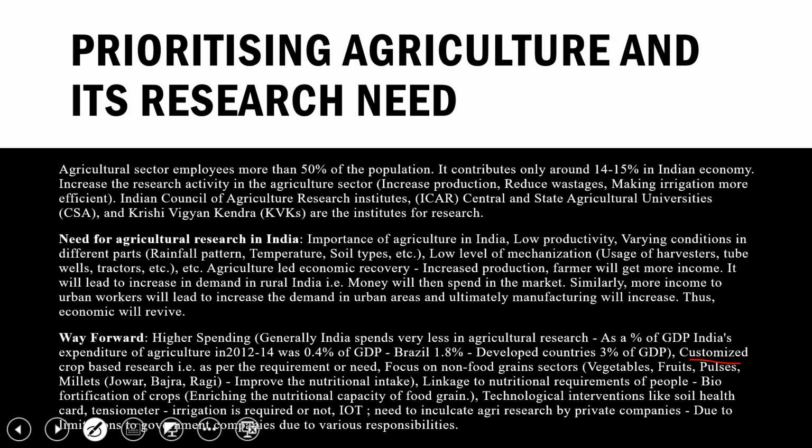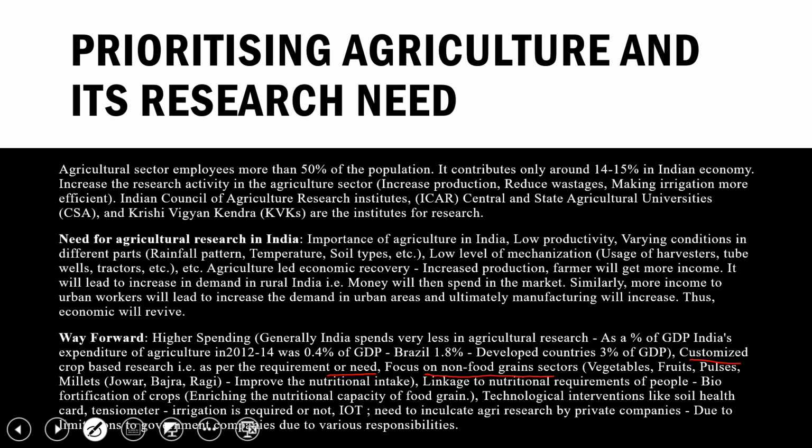So as per the requirement or need, that is customized crops. What is this customized crop? As I've explained right now, the same thing is written here. As per the requirement or need, or focus on non-food grain sectors like vegetables, fruits, pulses, millets. Improve the nutrition intake. Like customized food: if we are not going for the crops, we can move to vegetables and all. Increase the nutritional intake in the market.